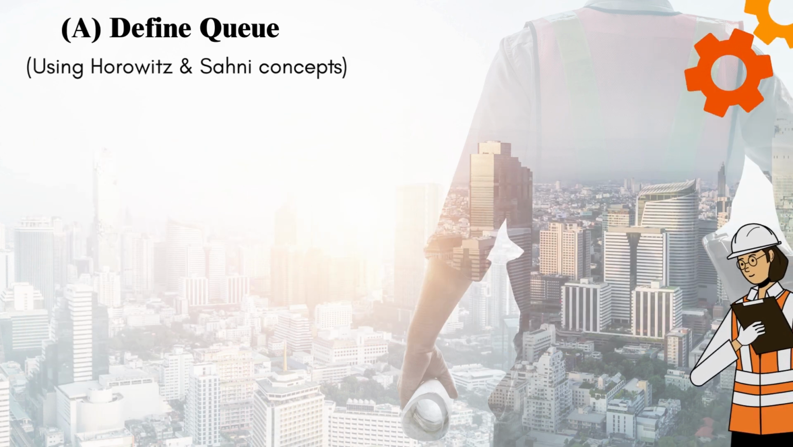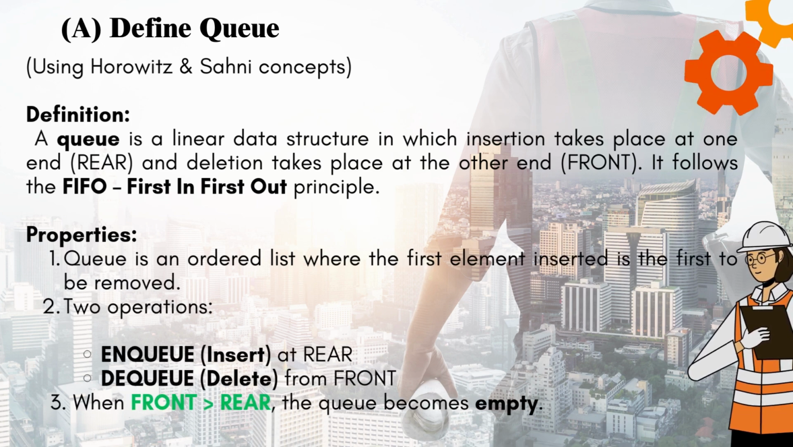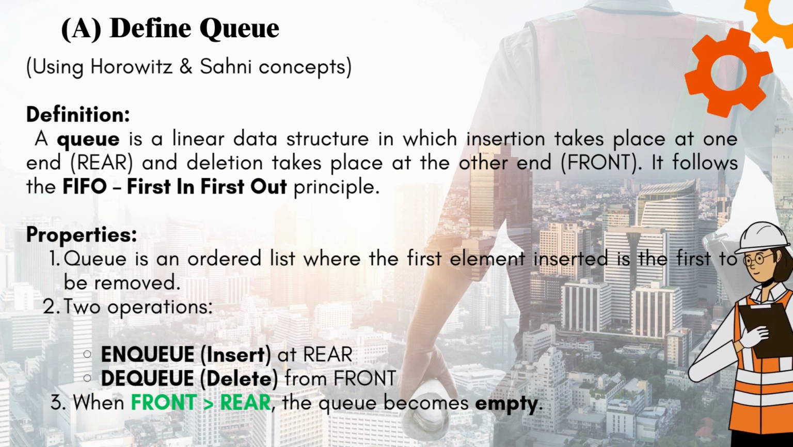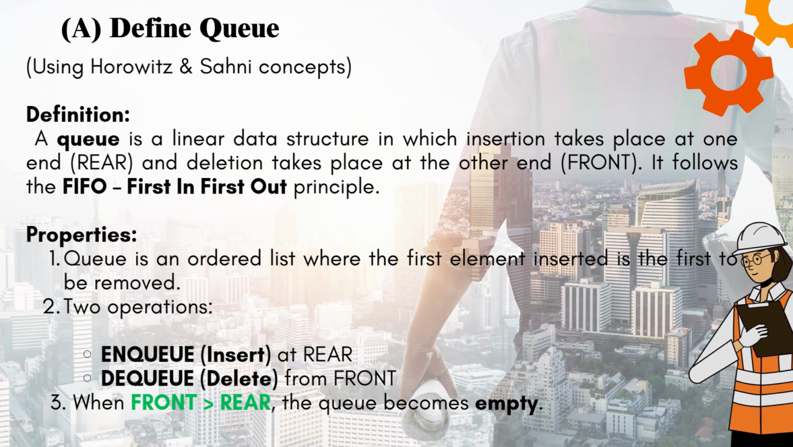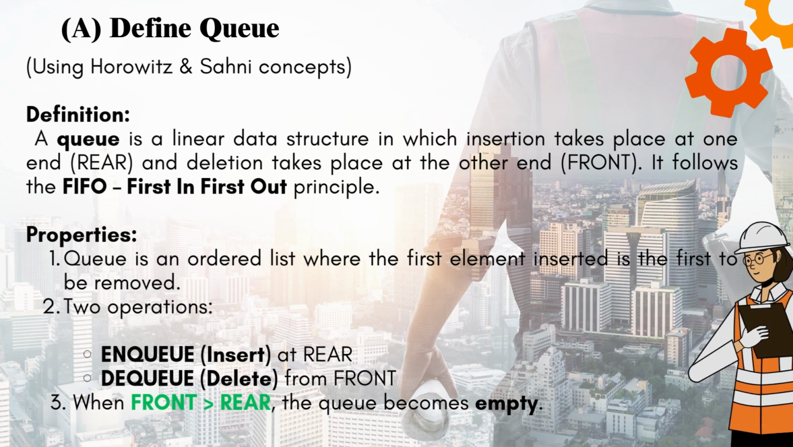Answer. A. Define queue using Horowitz and Sahni concepts. Definition. A queue is a linear data structure in which insertion takes place at one end, rear, and deletion takes place at the other end, front. It follows the FIFO, first in, first out principle.